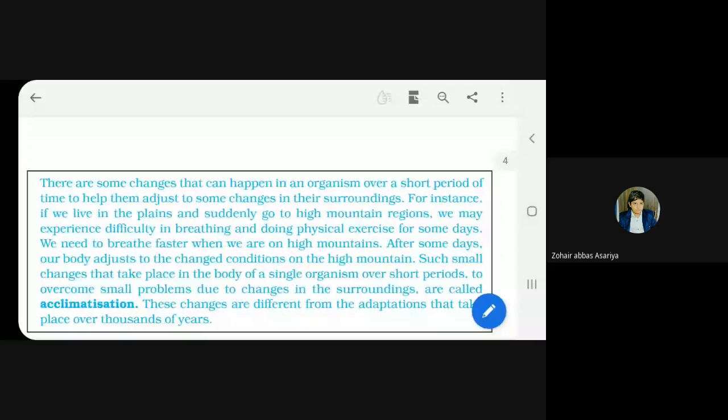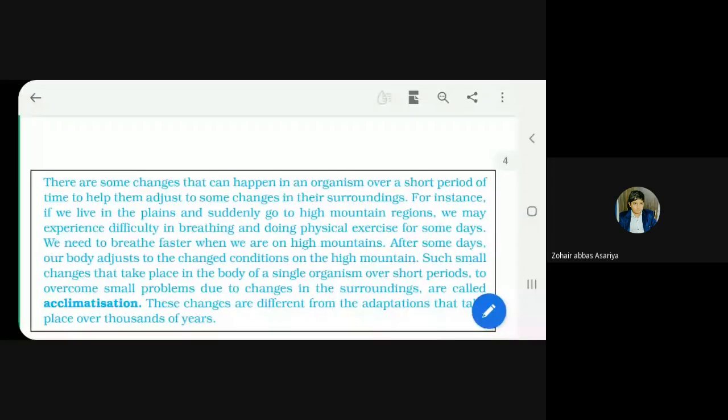There are some changes that can happen in an organism over a short period of time to help them adjust to some changes in their surroundings. For instance, if we live in the plains and suddenly go to high mountain regions, we may experience difficulty in breathing and doing physical exercise for some days. We need to breathe faster when we are on a high mountain.